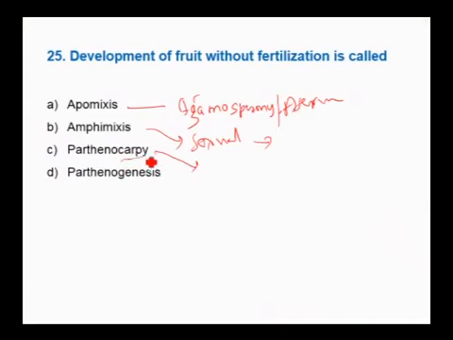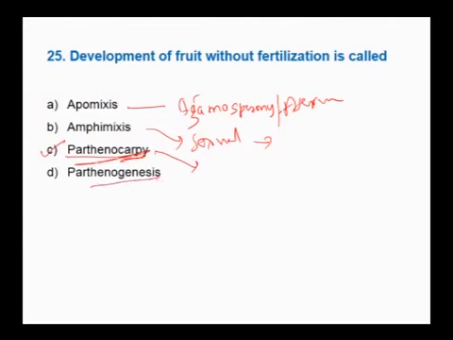Parthenocarpy: carpel is a part of the pistil. Parthenocarpy is a process where a fruit develops from an unfertilized ovary. Development of fruit without fertilization is called parthenocarpy. So this is the correct option, the answer for the given question.